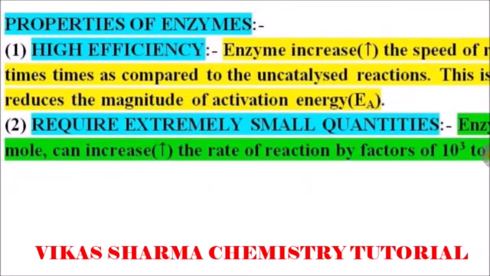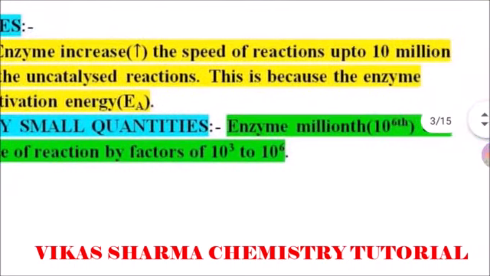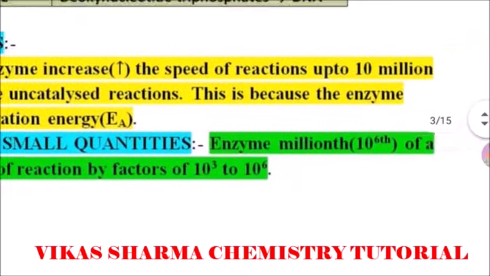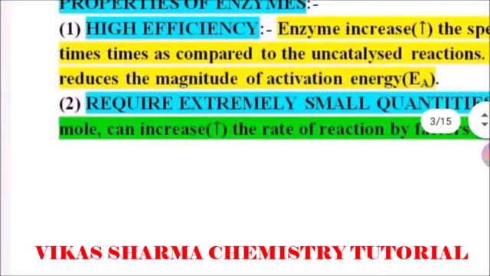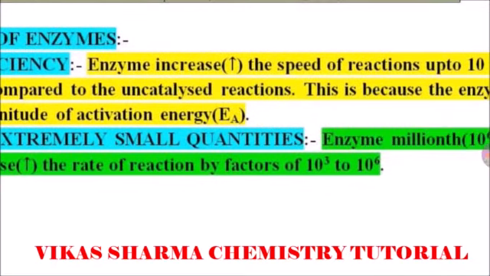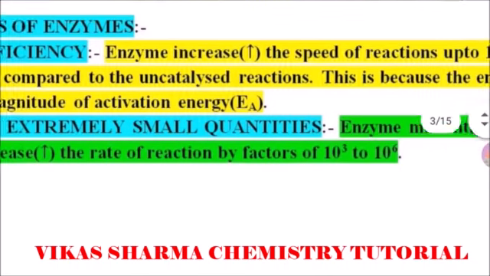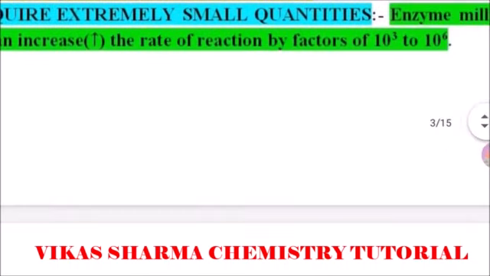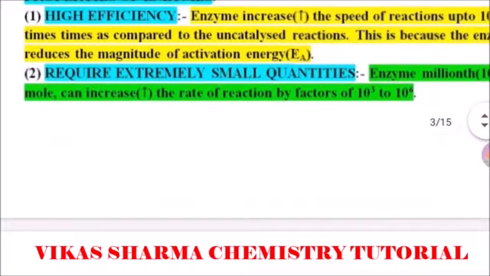Secondly, they require extremely small quantities. An enzyme amount of a millionth, 10 to the power minus 6 of a mole, can increase the rate of reaction by factors of 10 to the power 3 to 10 to the power 6 times greater. Means in a small quantity they increase the rate of reaction to a much higher value.